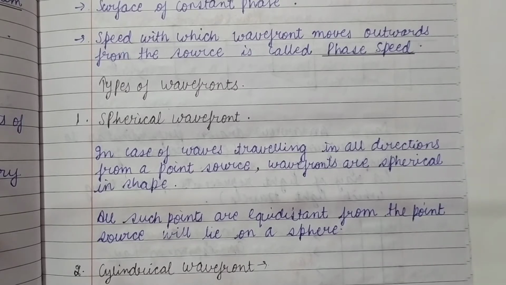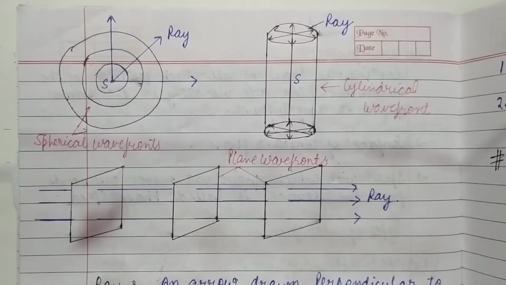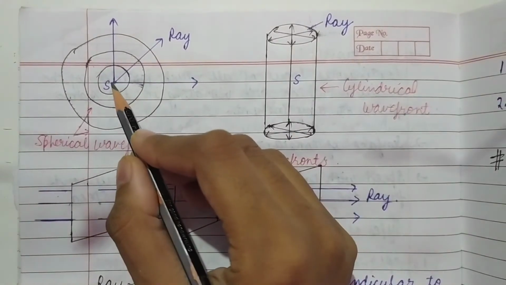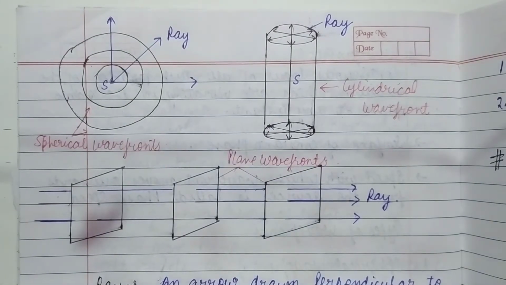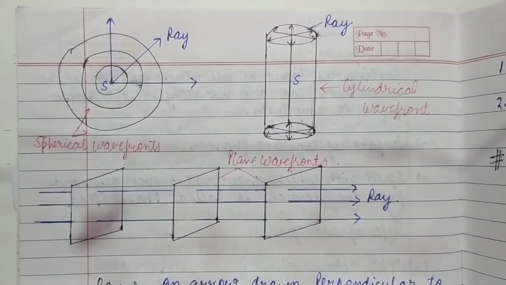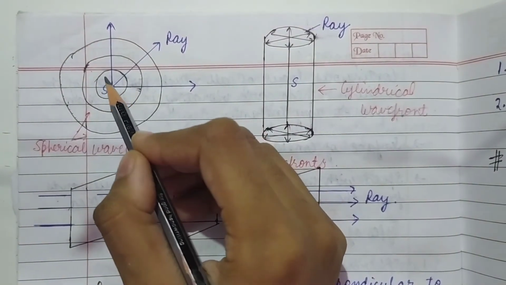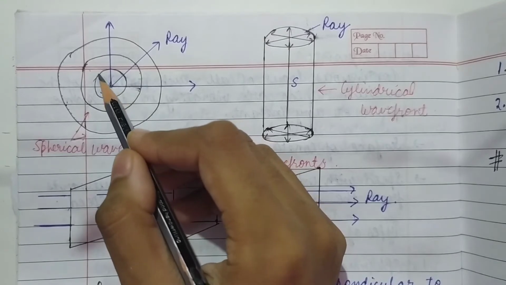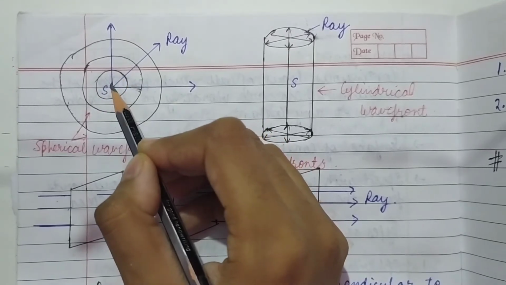Let us see by the figure how they are formed. This is a point source from where the waves are emitted, and from this point source, waves are emitted in all the directions. When the waves are emitted in all the directions, they travel in the form of spherical wavefronts.